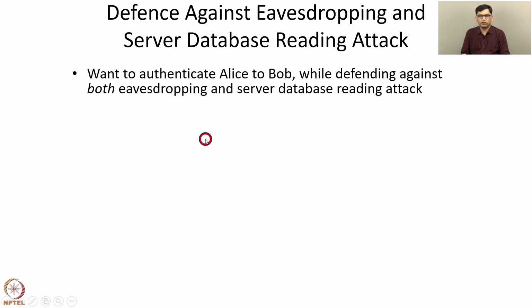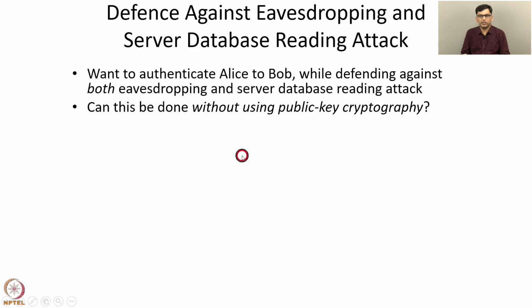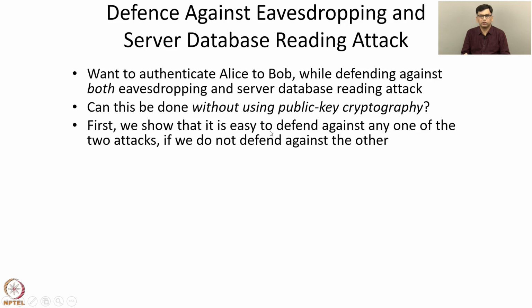Now we want to authenticate Alice to Bob while defending against both eavesdropping and the server database reading attack. We discussed two protocols on the previous slide which achieve this. But can this be done without using public key cryptography? We know that public key cryptography is computationally expensive. So can we achieve the same objectives without using public key cryptography? We'll show that the answer is yes.